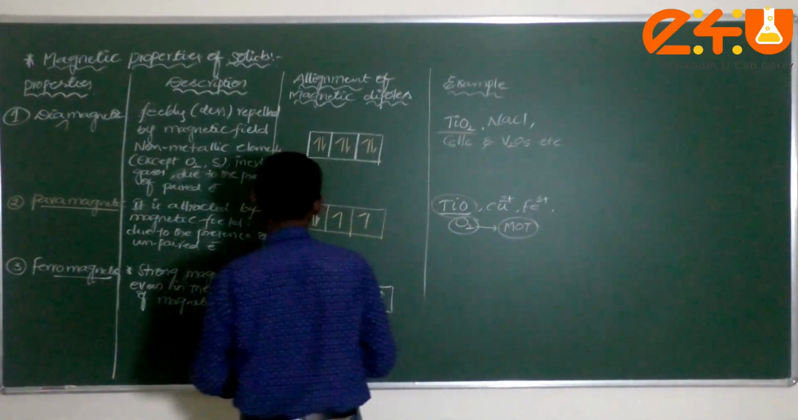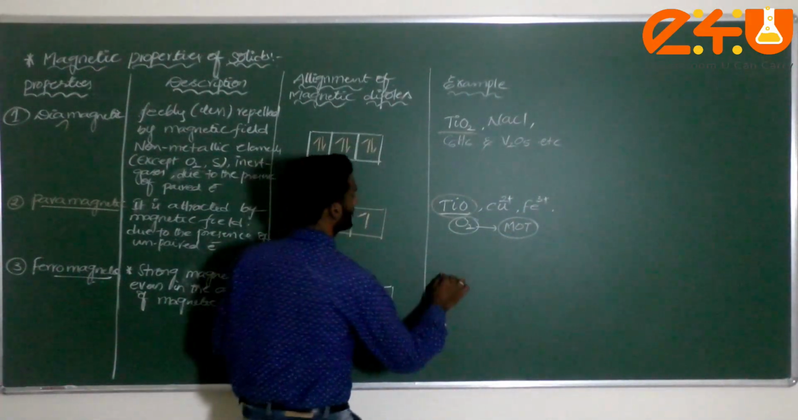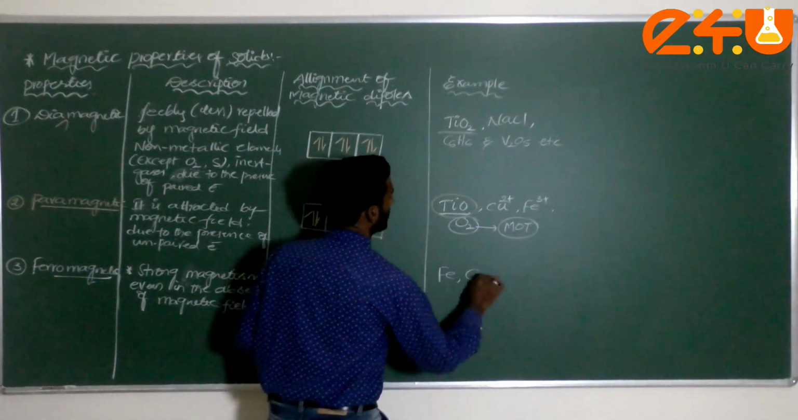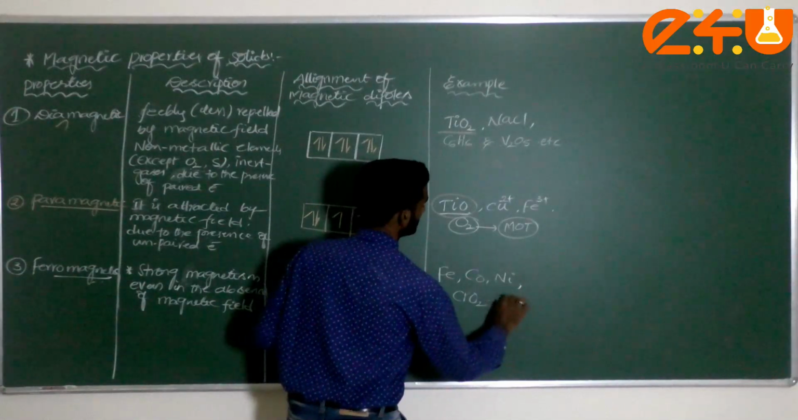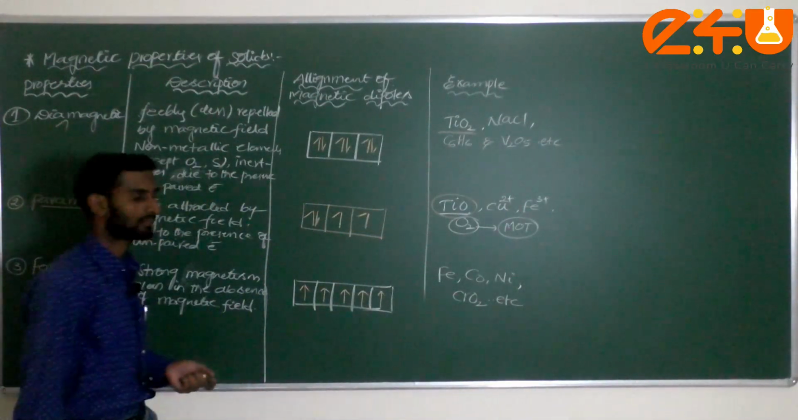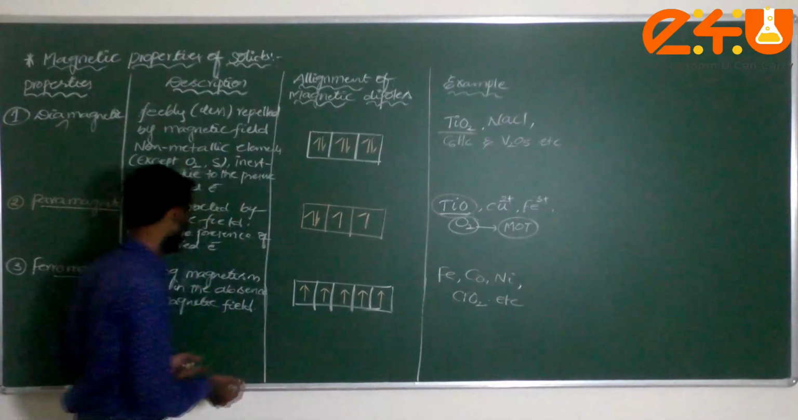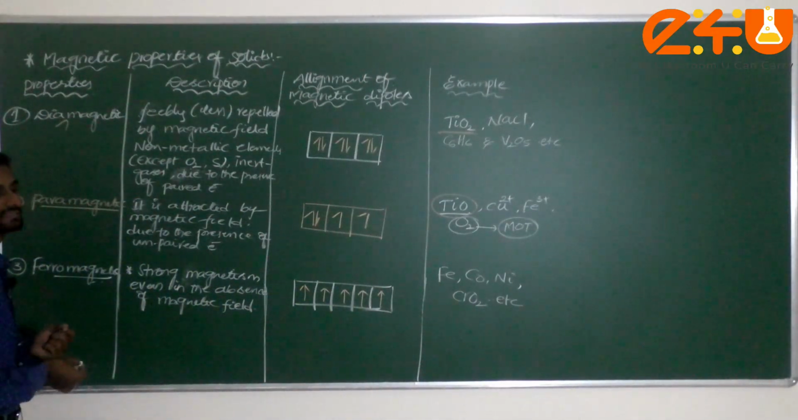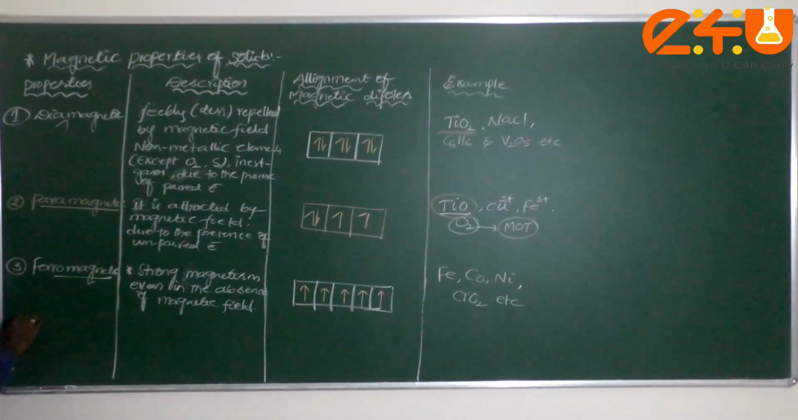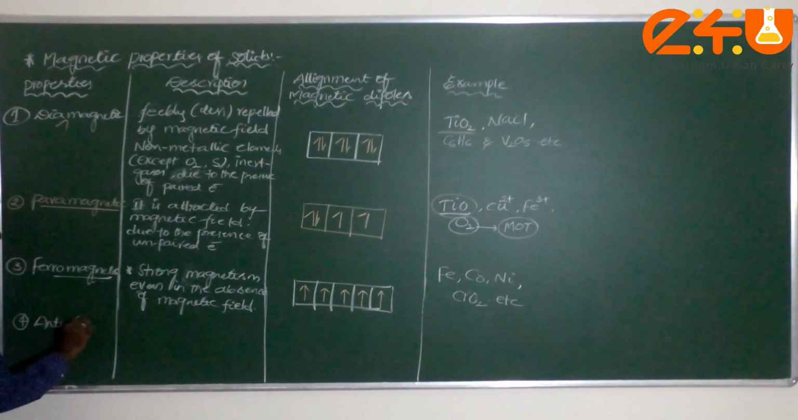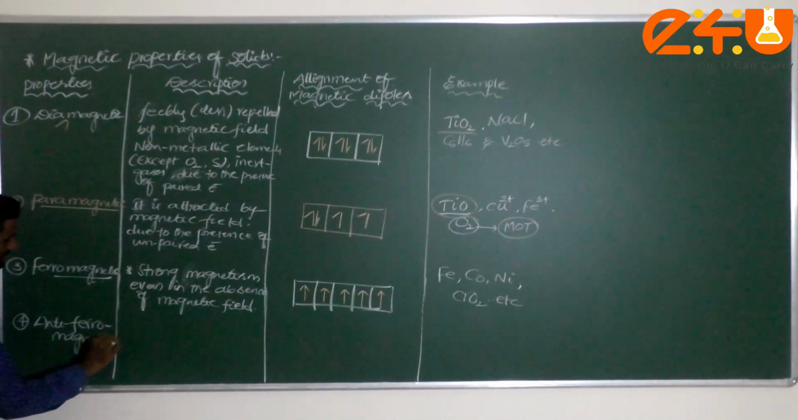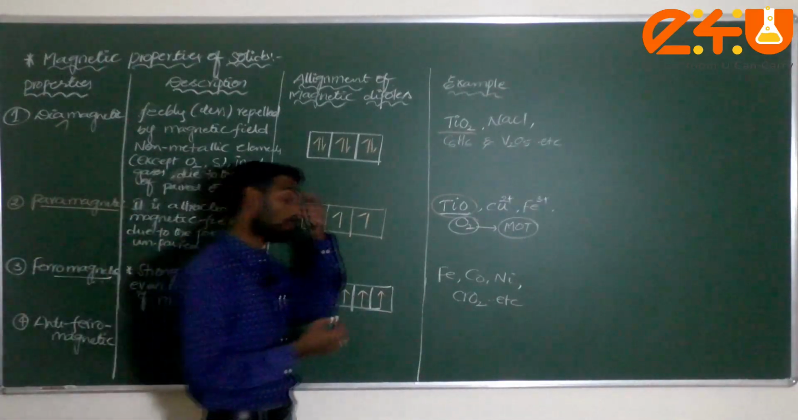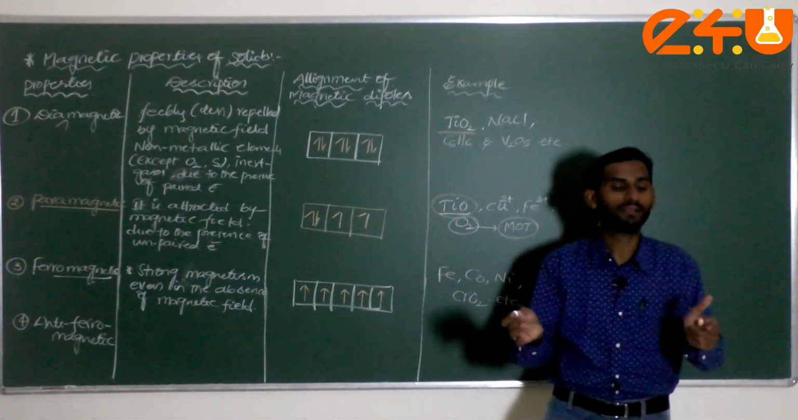Now examples for ferromagnetic substance are iron, cobalt, nickel, and finally you can consider CrO2, chromium oxide. This is the example for ferromagnetic substance. Okay, next one, the fourth one here, antiferromagnetic magnetic substance. These are the different types of properties of solids when you apply an external magnetic field.